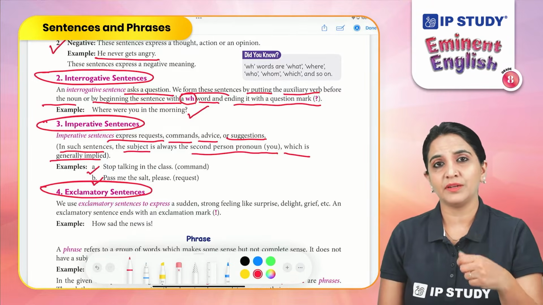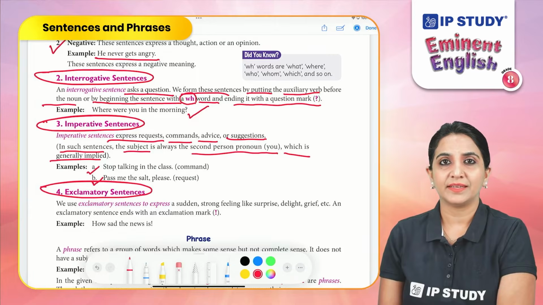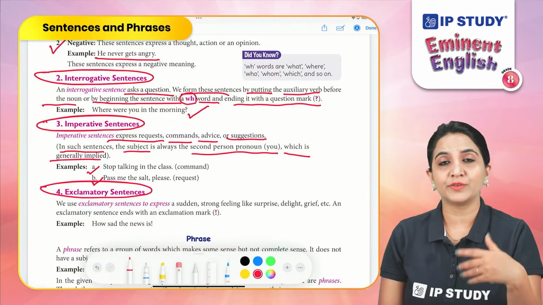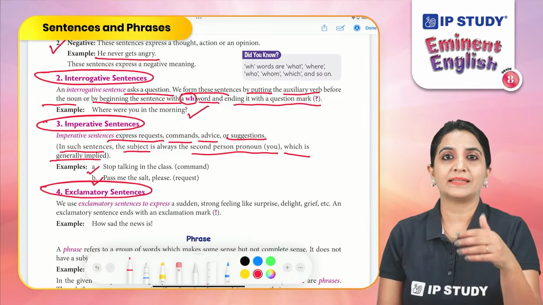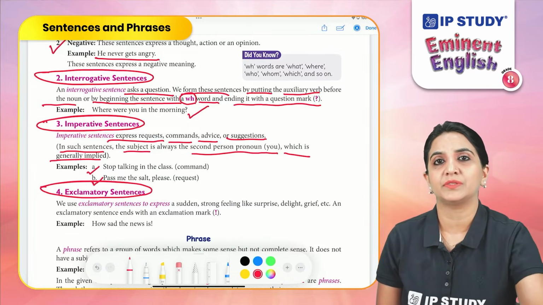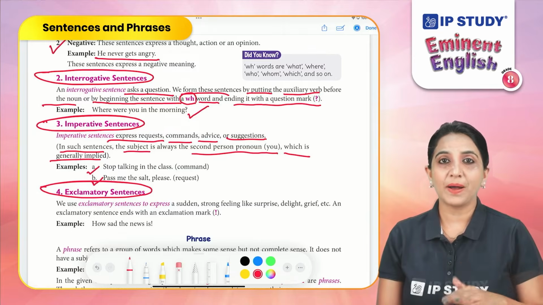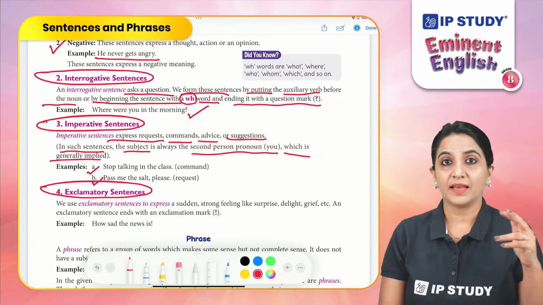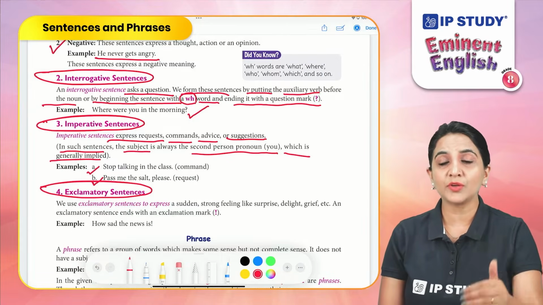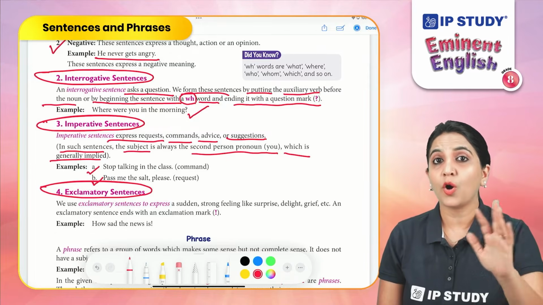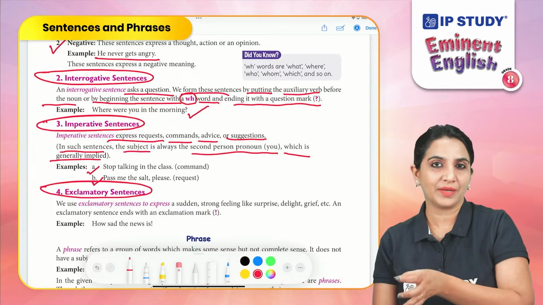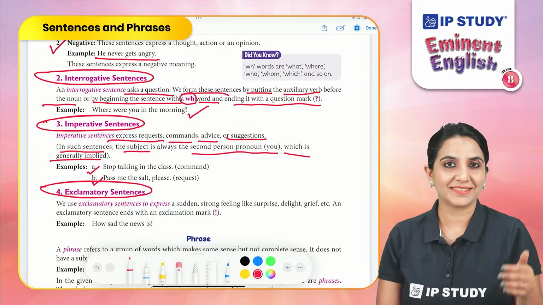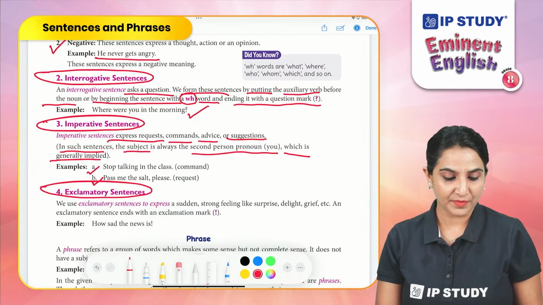For example, brush your teeth. Here, this is kind of an advice, but it is generally implied that I am talking about the second person and not about myself. Pass me the salt, please. Here, we are implying that we are talking to the second person, and it is a kind of a request that we are making. So these are imperative sentences.